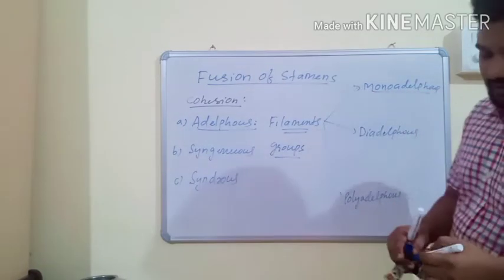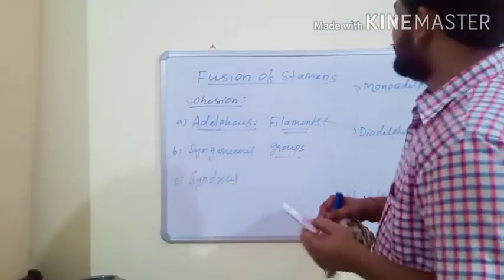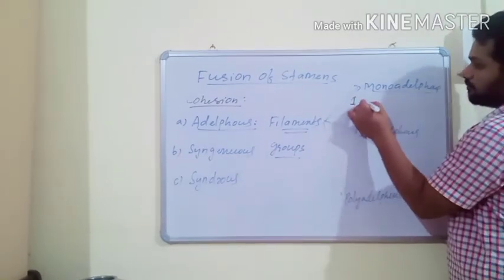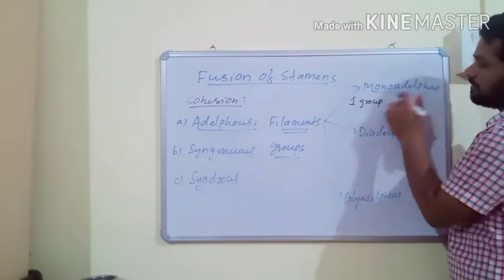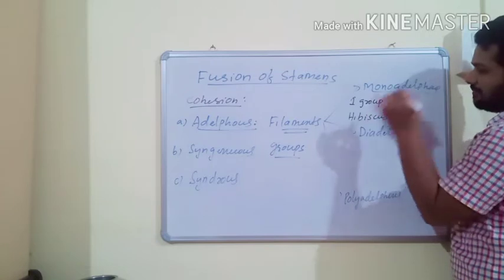Monoadelphous condition means if the filaments of all the stamens fuse to form only one group, then the condition is called monoadelphous condition. Monoadelphous condition is usually found in hibiscus.